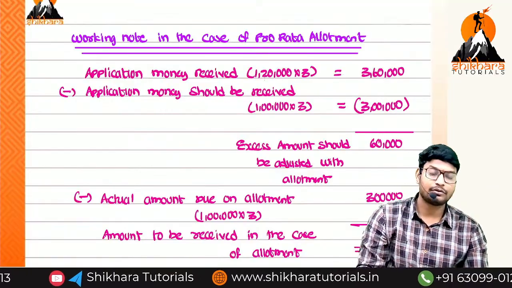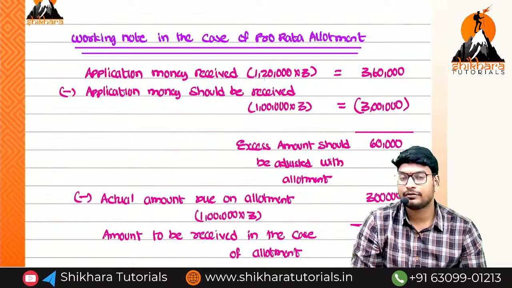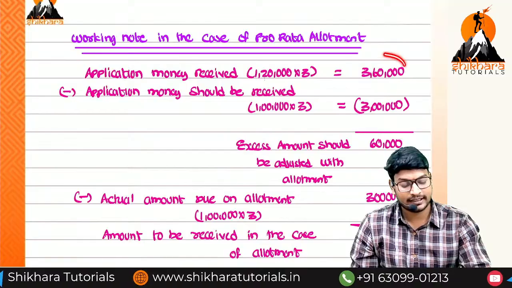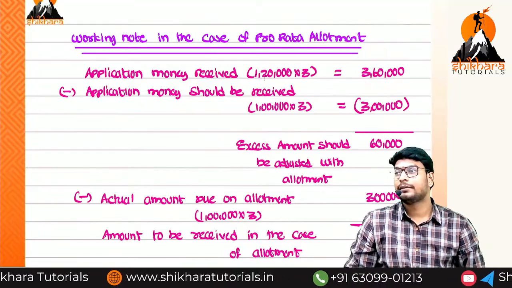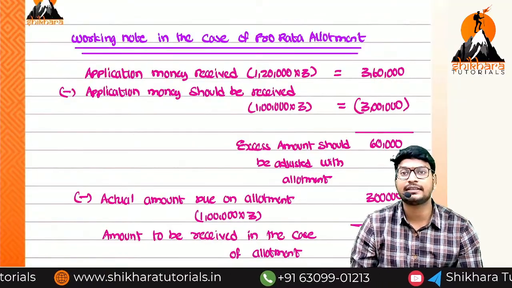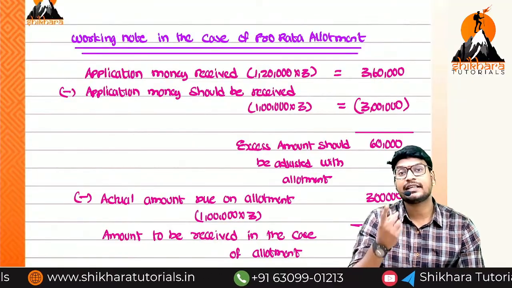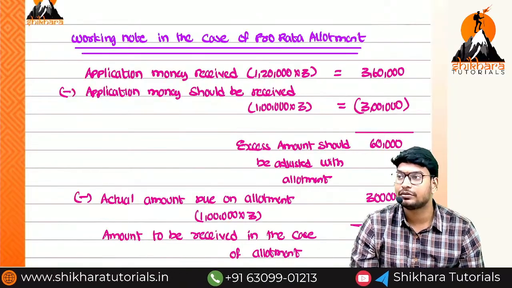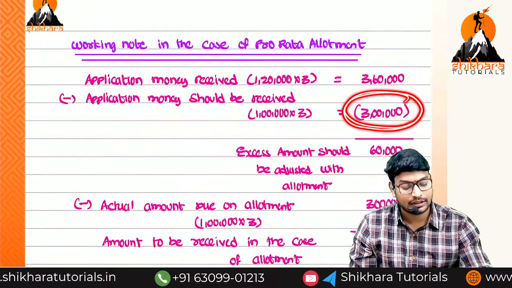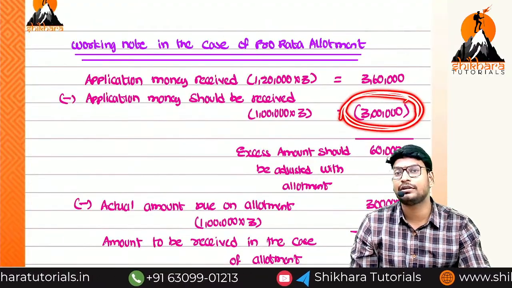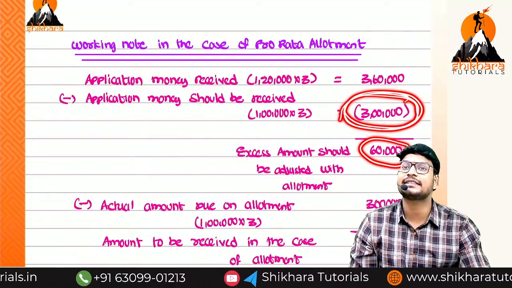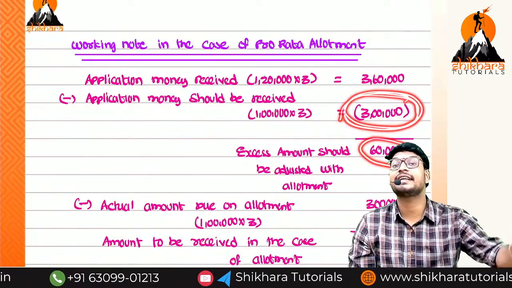So now we have to pass the entries. You know how we can pass the entry? What is the first entry? What is the amount we have received? 3,60,000. Bank account debited to share application account 3,60,000. From share application we have to transfer to share capital, but how much amount can we transfer? Only the amount we should receive, that amount only we transfer to share capital. But the remaining 60,000, we have to adjust with the share allotment.